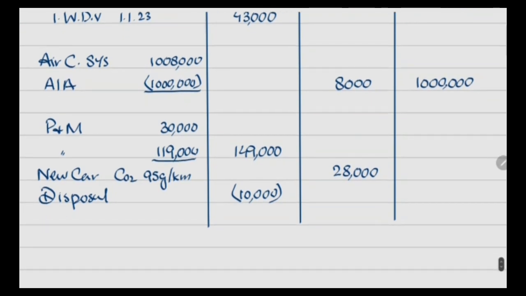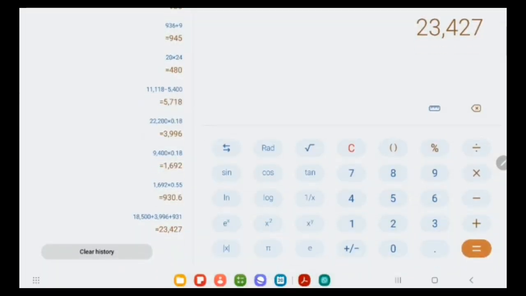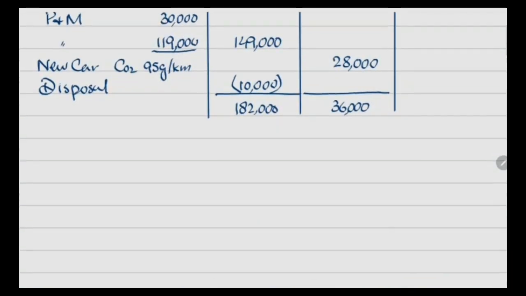So the main pool total would be 182,000, and this will be 36,000. So on this 1,82,000, writing down allowance of 18% will be calculated and this will be 32,760.